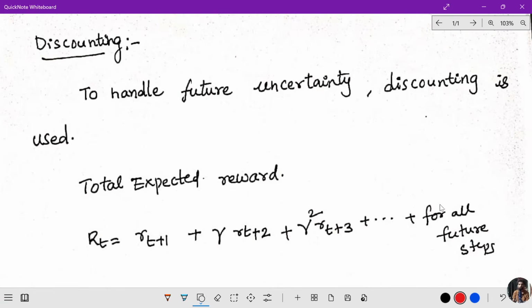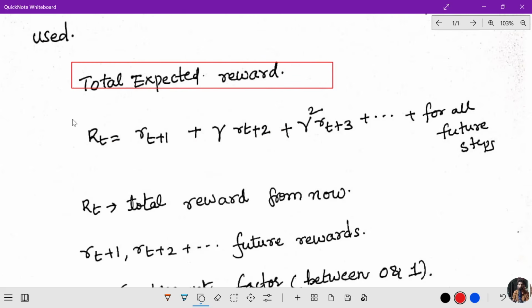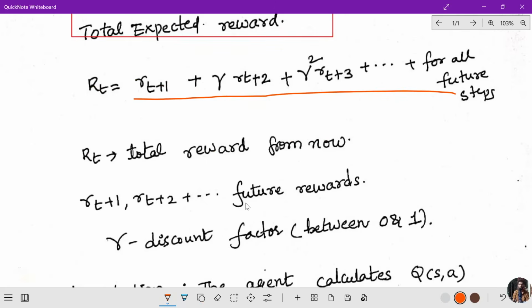Next one is discounting. To handle future uncertainty, discounting is used. The total expected reward is this formula: Rt = Rt+1 + gamma Rt+2 and so on. What is the meaning of Rt? Rt is the total reward from now, Rt+1 and Rt+2 are called future rewards, and gamma is the discount factor between 0 and 1.